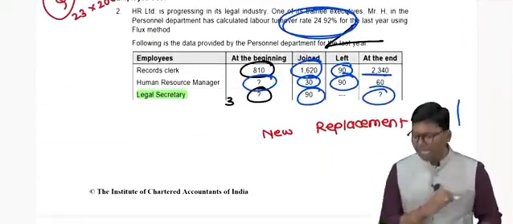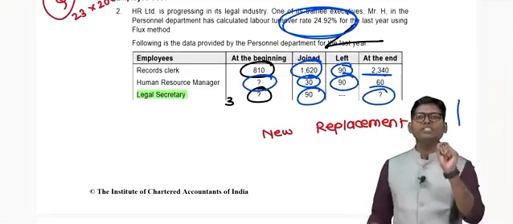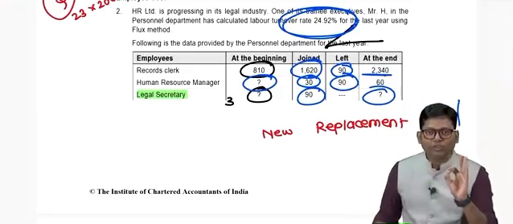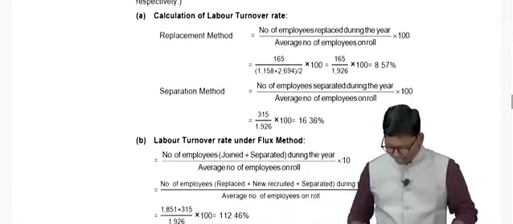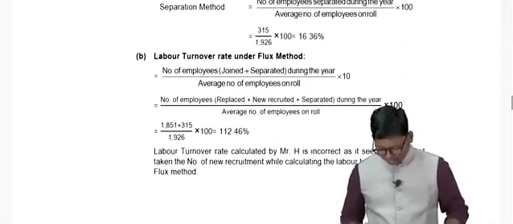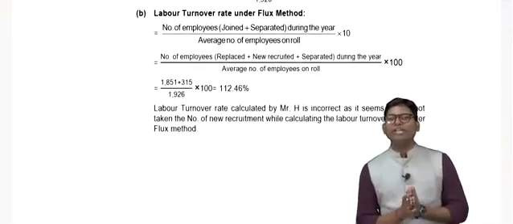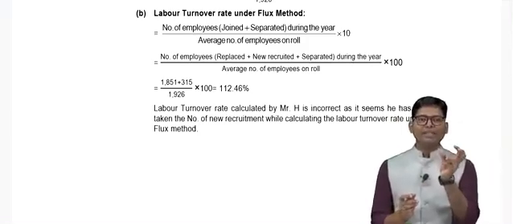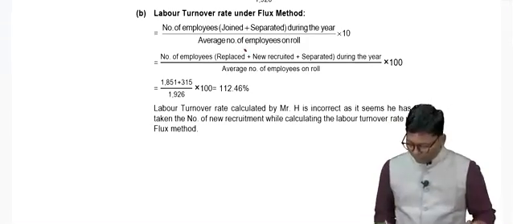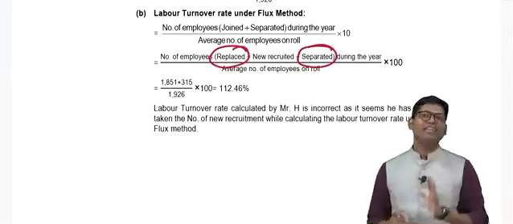Sir, where is it given? In the first paragraph of the question, and the flux rate calculated by trainee executive Mr. H was correct. So it was correctly calculated, and this is something we have computed and shown here. So all the calculations are done. Now if you check, there is one alternative treatment which I would like to explain along with this illustration. If you consider only replacement and separation, in that case your answer will tally, correct?